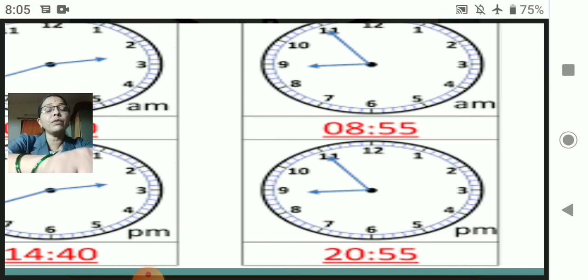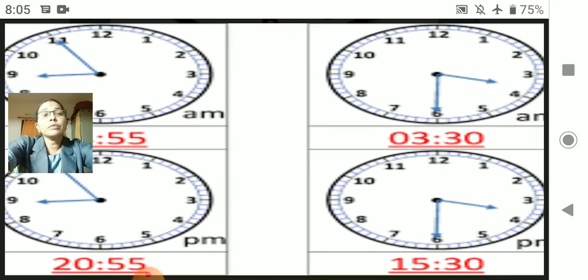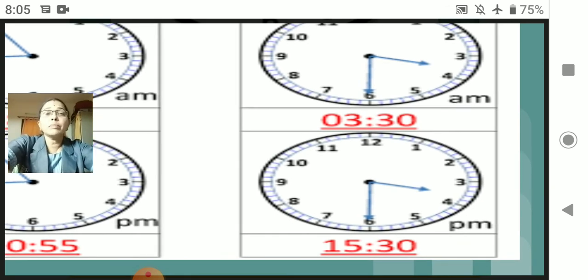Now 20:55 o'clock means how much is the time? 8:55 PM. 3:30 AM is early in the morning, and this is PM. 3:30 PM means it is evening. If I tell you to convert this evening time to the 24-hour clock pattern, then you will add 3:30 plus 12. 3 plus 12 is 15 o'clock 30 minutes.